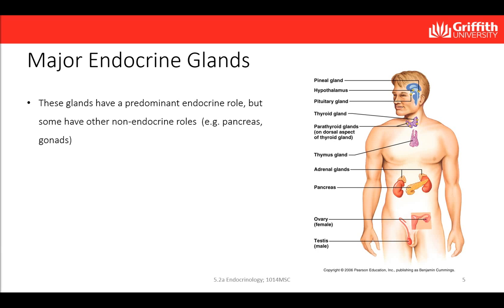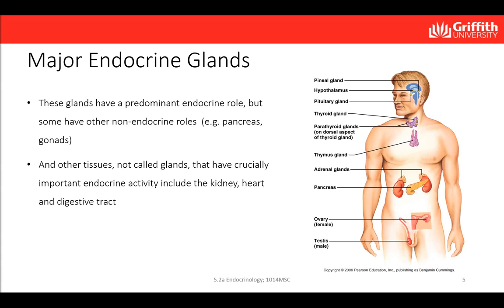These glands have a predominant endocrine role, meaning they secrete hormones. However, some of these may also have major exocrine functions. For example, the pancreas secretes several digestive enzymes into the gastrointestinal tract, therefore working as both an endocrine and exocrine gland. Furthermore, there are several other organs which, even though they secrete hormones, are not classified as endocrine glands because their primary role as an organ may be different. For example, the kidneys produce several important hormones that are essential to our survival, such as erythropoietin, that controls the production of red blood cells.